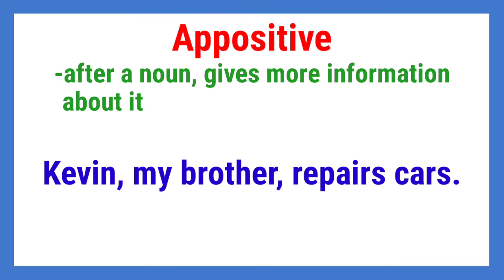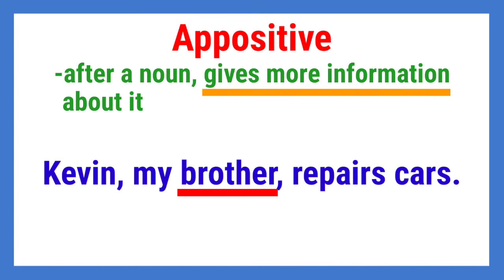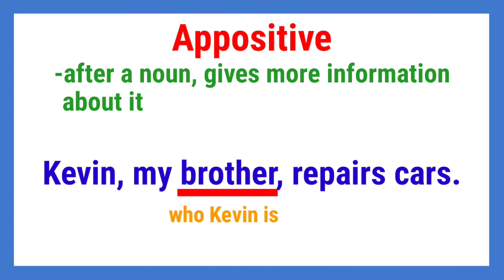The appositive in this sentence is brother. Why? Because it gives more information about Kevin, to make it clearer for the readers who Kevin is. And usually, an appositive is enclosed or comes between two commas, like this.